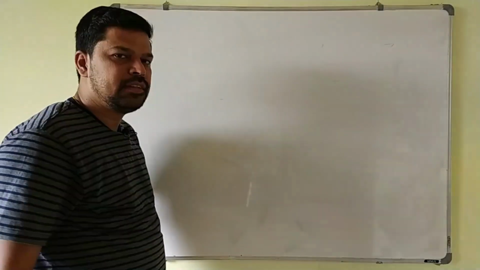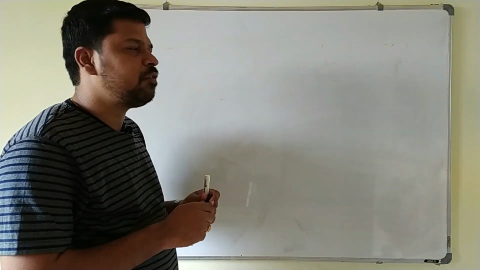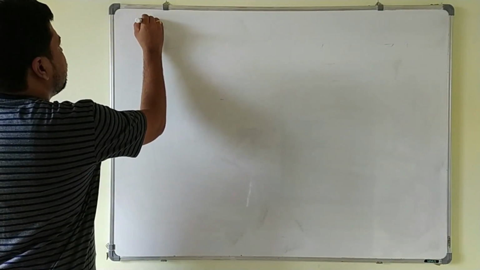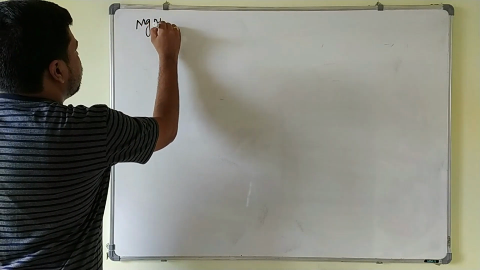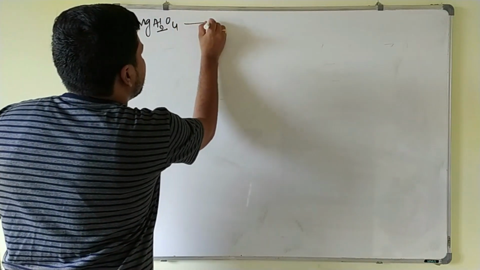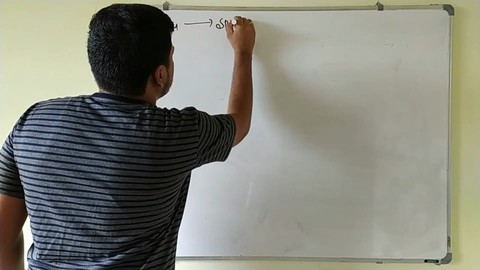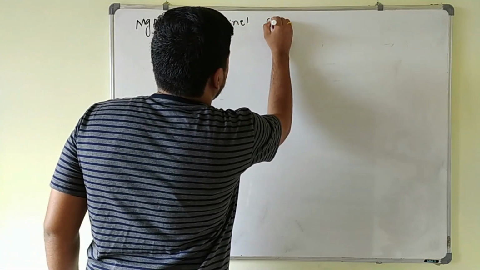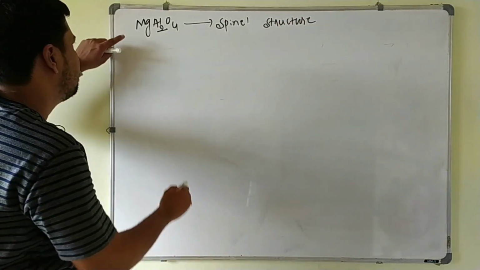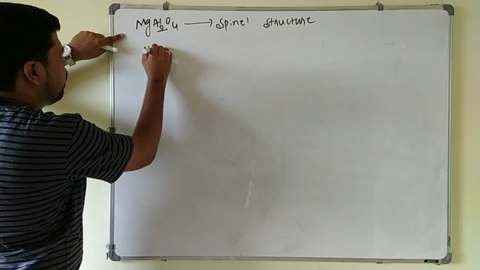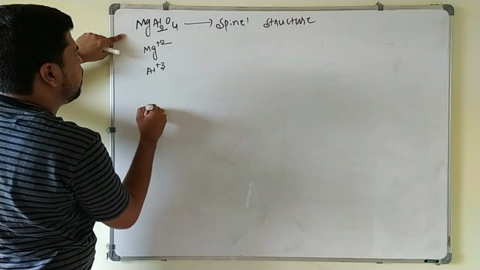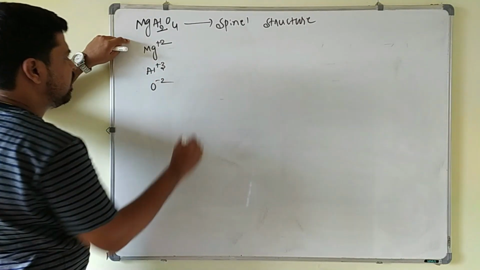The next important point is the structure of spinel and inverse spinel. Here MgAl2O4, the structure of MgAl2O4, is called spinel structure. In this one, Mg+2 ion is there, which is divalent, and Al+3 ions are there, and oxide ions are there.